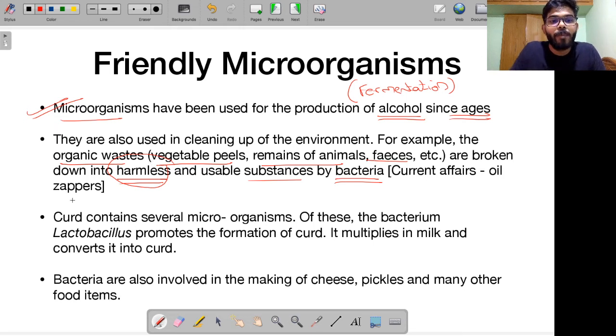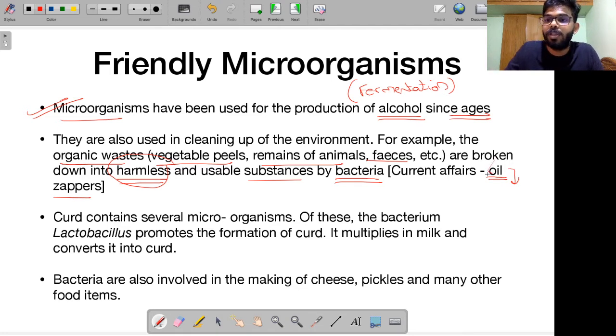In current affairs, you might have heard about something called oil zappers. These are a kind of bacteria that are being used for cleaning oil spills in the seas. These oil spills are a terrible incident, because we are using sea transportation for transporting so much oil. Sometimes, because of accidents or by mistake, some oil gets spilled. We have no way of cleaning this oil, and this really harms the aquatic ecosystem.